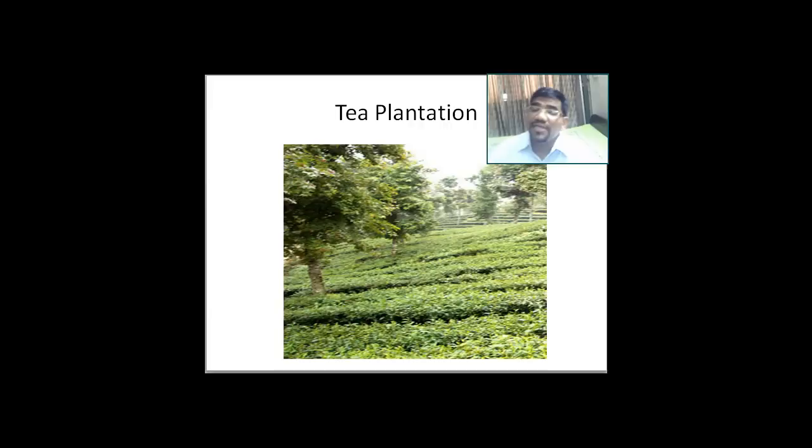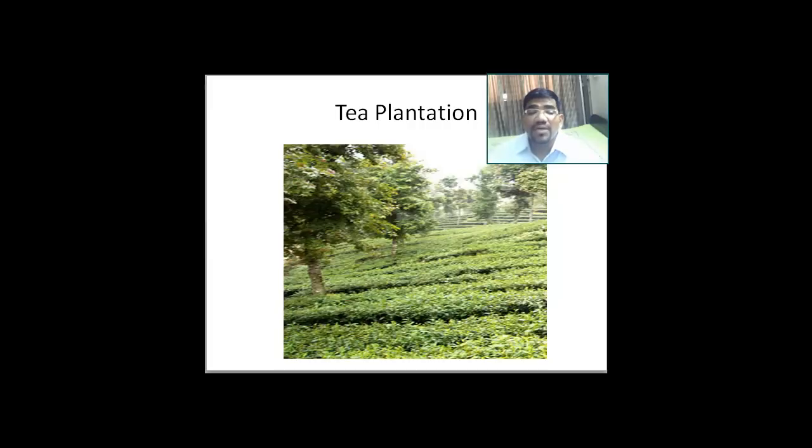And here if you see, it's the tea plantations, and in the tea plantation you can see there are trees growing. These trees are for the protection of the whole area, because the tea plant is a plant which requires protection from the moisture that falls from above. So that is why bigger trees are grown. The smaller things that are growing, they are the tea plant.